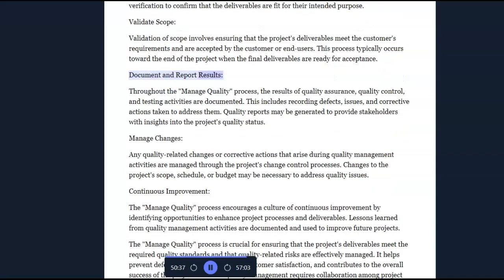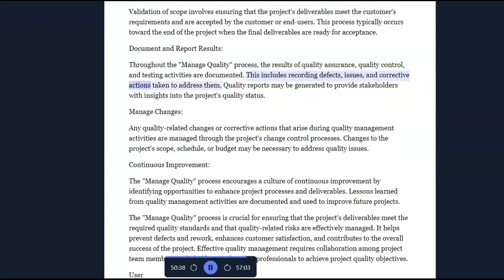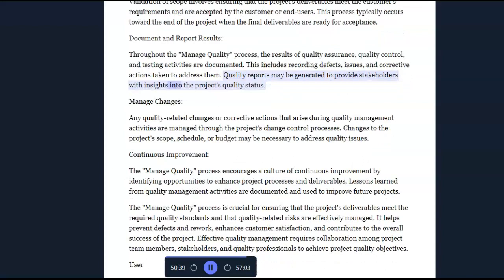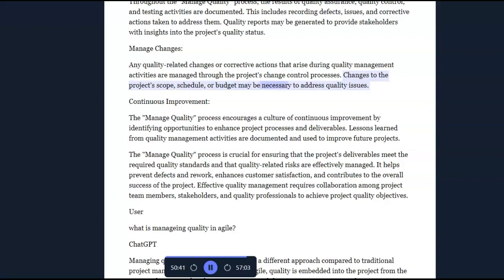Document and report results. Throughout the managed quality process, the results of quality assurance, quality control, and testing activities are documented. This includes reporting defects, issues, and corrective actions taken to address them. Quality reports may be generated to provide stakeholders with insights into the project's quality status. Manage changes. Any quality-related changes or corrective actions that arise during quality management activities are managed through the project's change control processes. Changes to the project scope, schedule, or budget may be necessary to address quality issues.